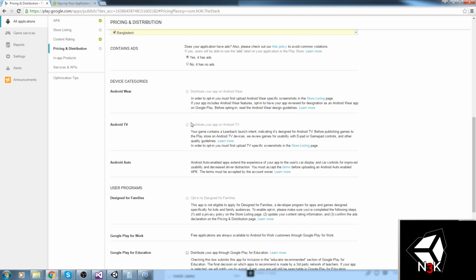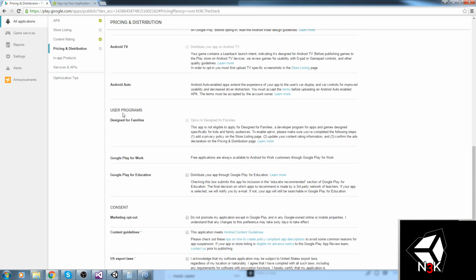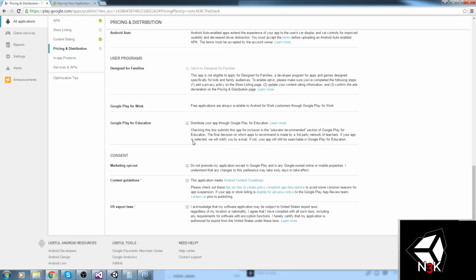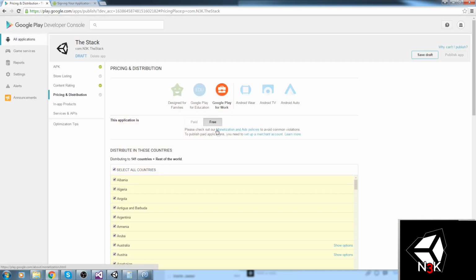We don't want to be putting this on Android TV because it's not made for that, and we've got the error sign as well inside of Unity, so let's not do that. It's not for education either. You can decide to opt out of Google Play advertising, so you're never actually going to be on the front page if you decide to hit that. This application meets the content guidelines, yes. Export laws as well. Okay. And you're going to save draft. And you're pretty much done for the pricing and distribution.